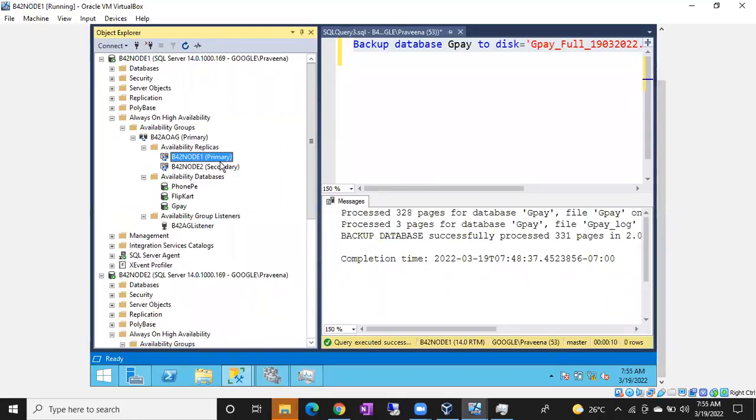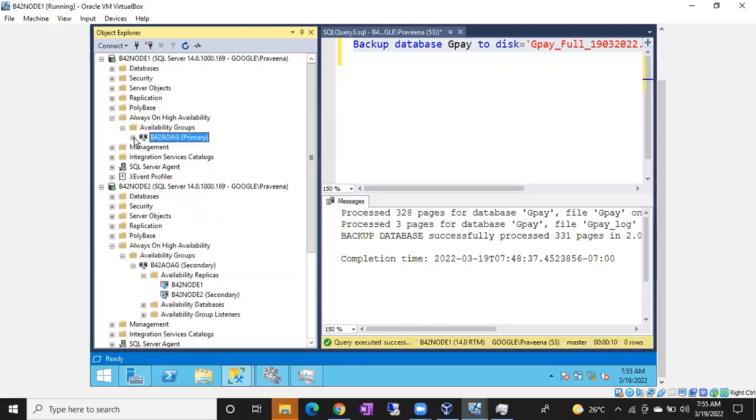Is it clear? You have an Always On setup. Now you want to find out which one is primary and which one is secondary, guys. Now what you can do, expand Always On group, expand availability replicas, check if it is showing all other nodes with the secondary states in the brackets, that means that is the primary replica, guys. That is one way. Okay, right? And if you go to the second replica, you don't see other replica status. You can see that particular replica status only, whether secondary or primary. That is the second replica, you can easily identify. Is it clear, guys, how to identify easily which is primary and which is secondary?